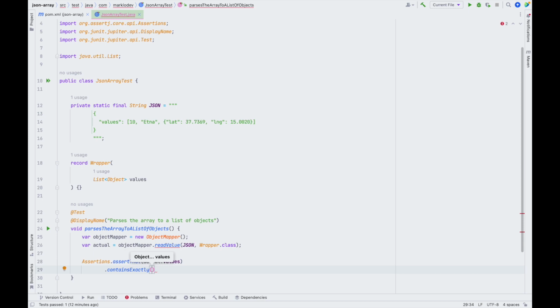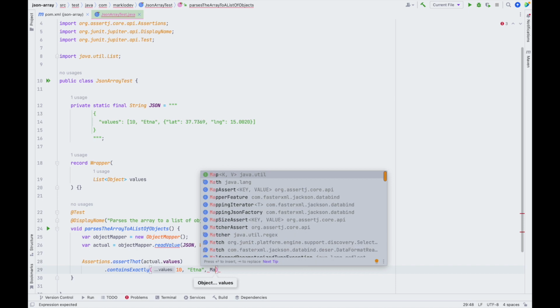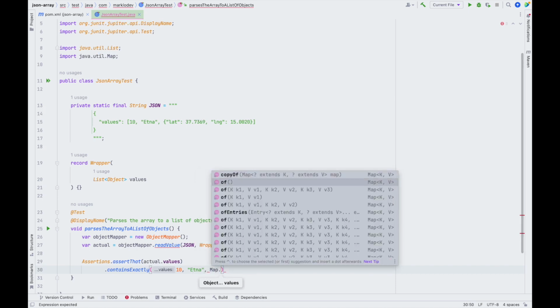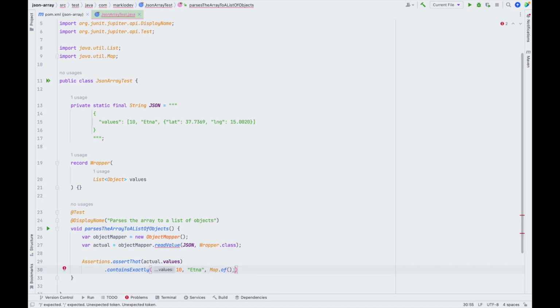contains exactly, and we are expecting the first item to be the integer, the second item to be the string, and the last one to be a map of two entries. The first entry will be the latitude, and the second entry will be the longitude.